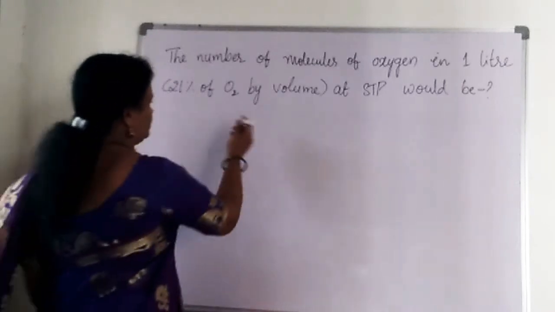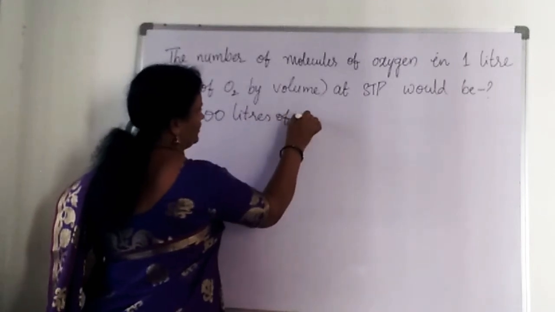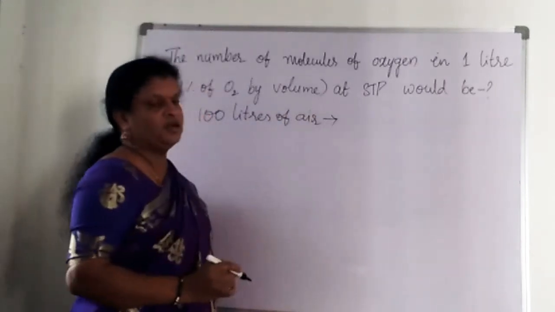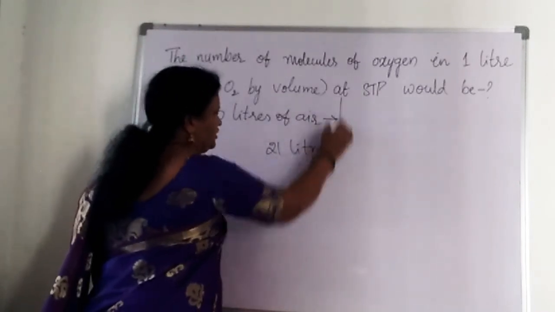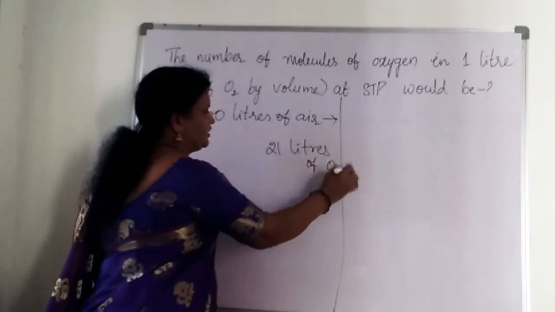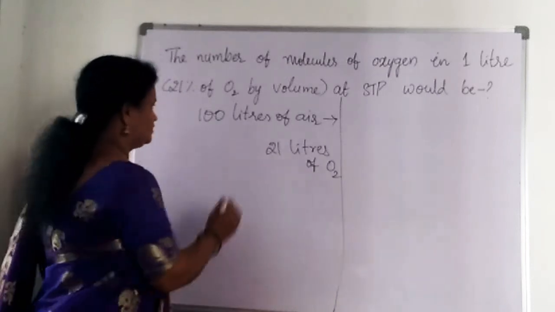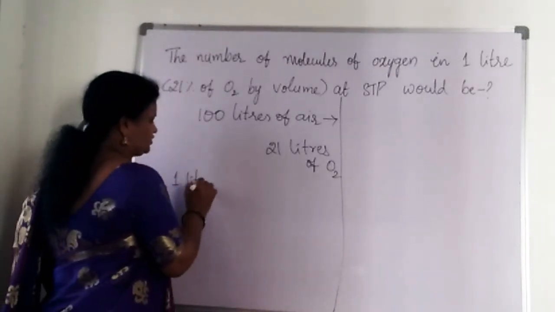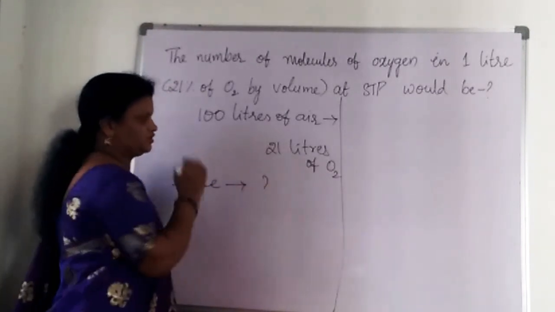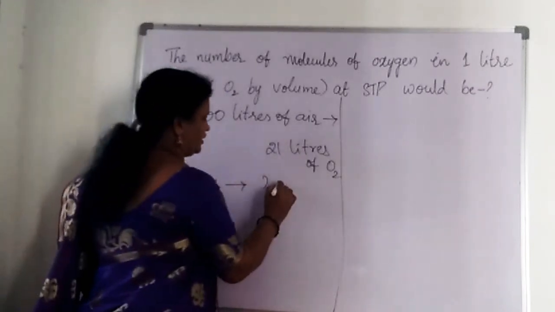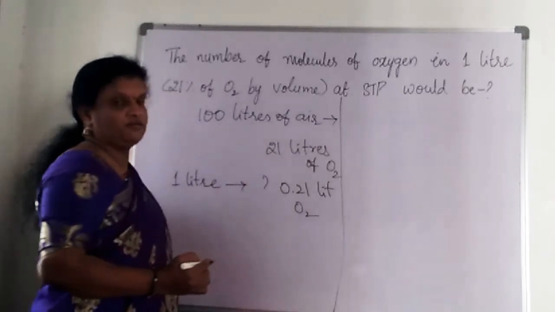Let us take 100 liters of air. In that, how many liters of oxygen will be present? 21 liters of oxygen will be present in 100 liters of air. That is the meaning of 21% by volume. If you are taking 1 liter, because in the question they have given 1 liter only, how many liters of oxygen will be there? 21 divided by 100, that is 0.21 liters of oxygen will be present in that 1 liter of air.